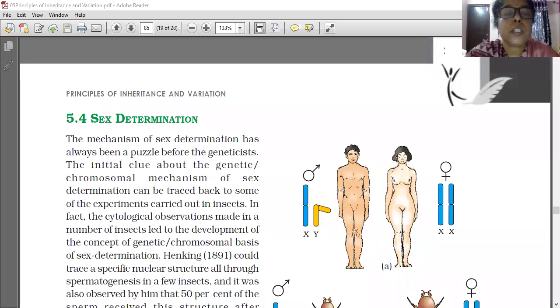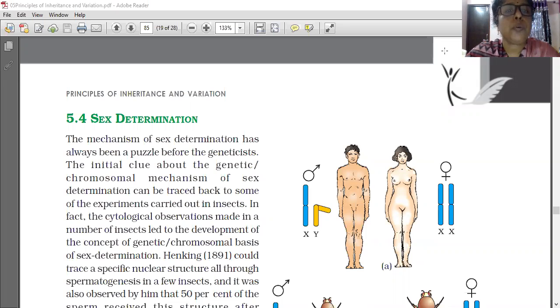Good morning, students. Today we are going to discuss the topic of sex determination. It is a very interesting topic and it is very easy. Only the basics of this you already learned in secondary classes. So today we are going to learn sex determination.